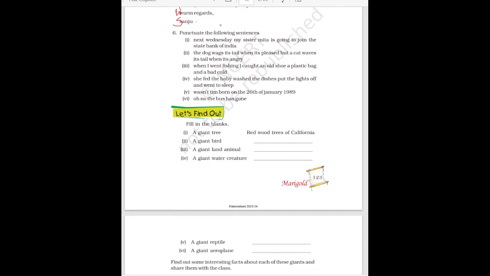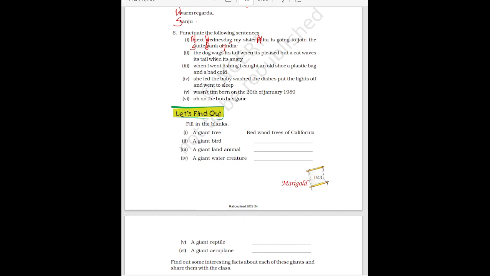Then next, punctuate the following sentences. Here also you have to put the correct punctuation marks. See, whenever you start a sentence, you always have to start with a capital letter. But here N is small. So here you have to write capital N. Next, Wednesday. Here W will also be capital. After Wednesday, you have to put comma. My sister Meeta, here M will be capital of Meeta, is going to join the State Bank of India. Here S will be capital, here B will be capital, and here I will be capital. And at last you have to put full stop.